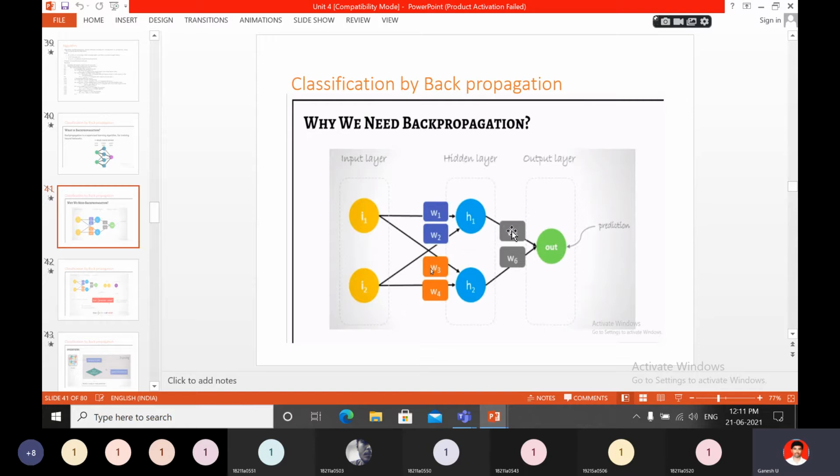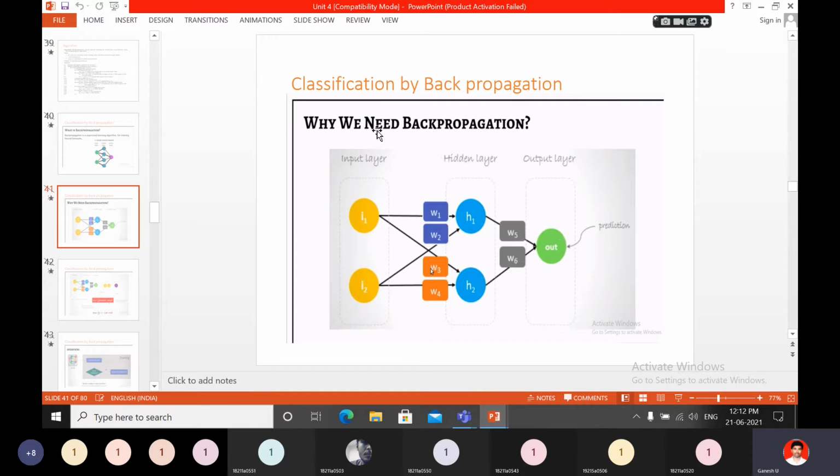Those H1 outputs can be applied to W5, W6. Again, this calculated data can be given as input to the output layer, the out node. Then you can get some difference, no? What is the original value, and what is the value which you predicted, the actual value? You predicted based on some assumptions that this is the value. When you process it, you get some other result. The difference is nothing but the error here. So that error we have to find out.